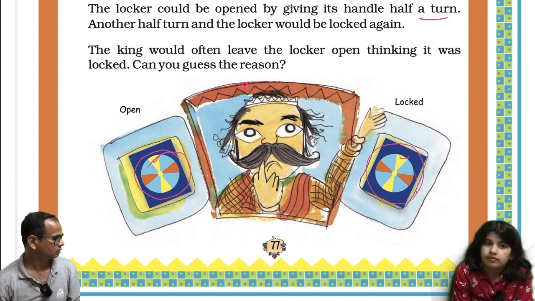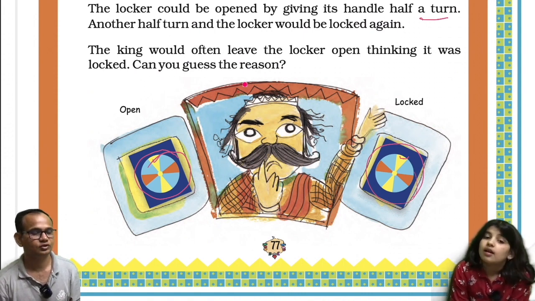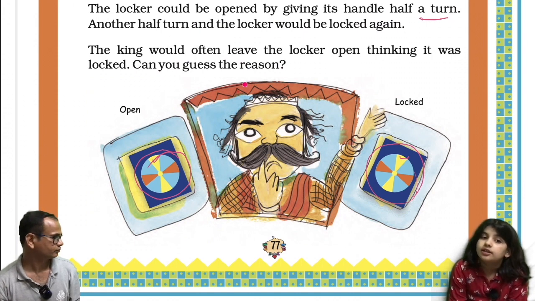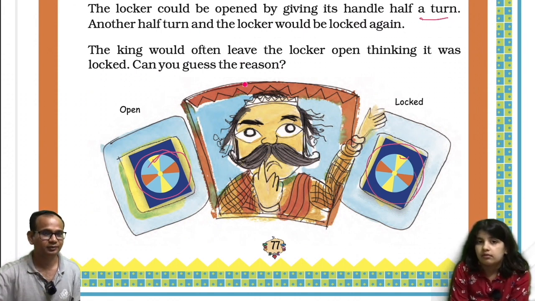Okay. No, that's not the alpha. Am I right? You just tell this. Yeah. Because the shape would look same after half a turn. Correct. That's what I'm doing.